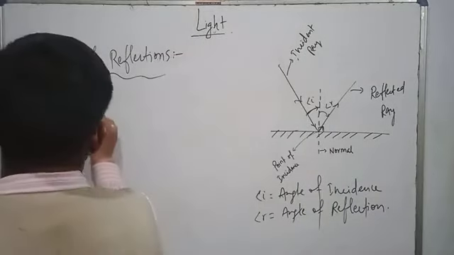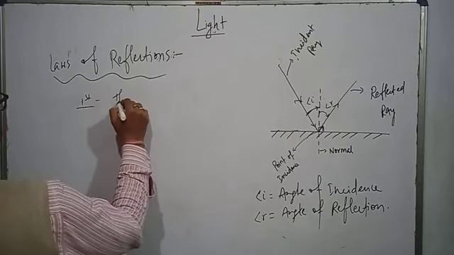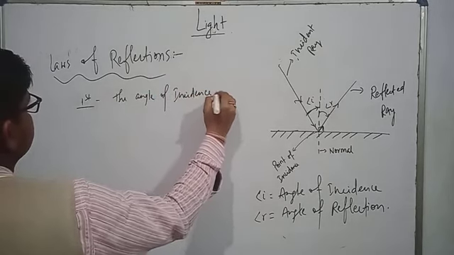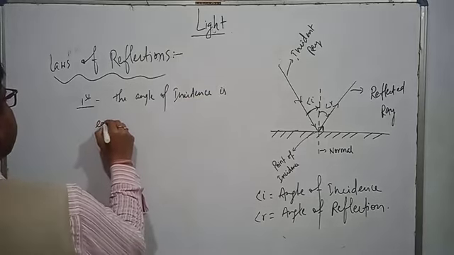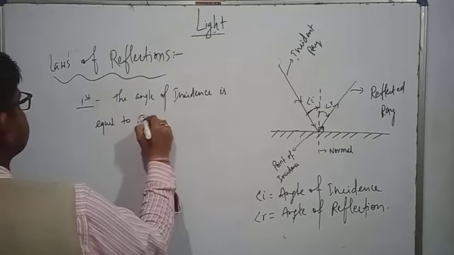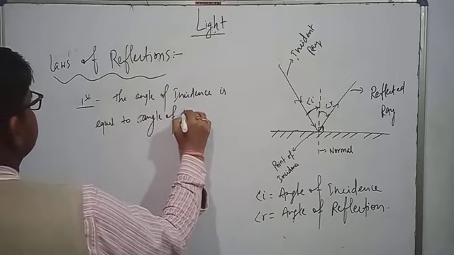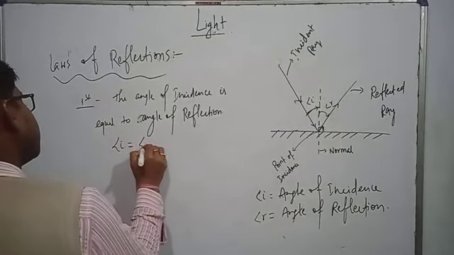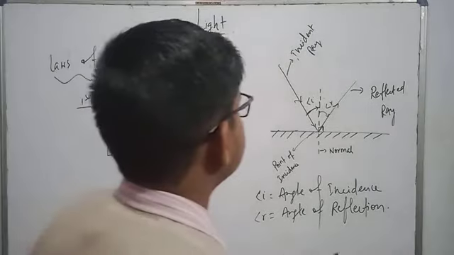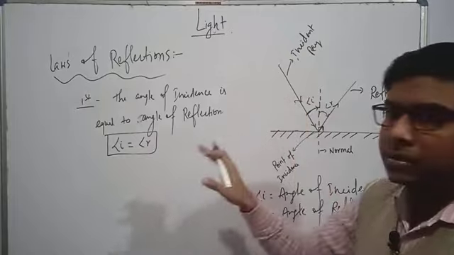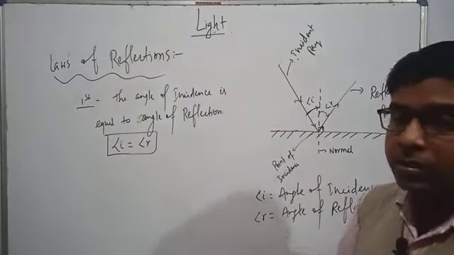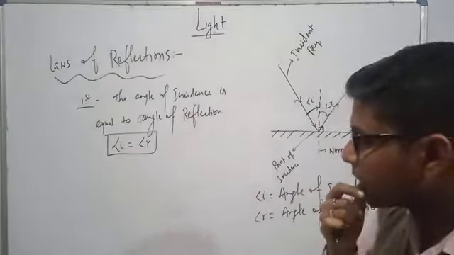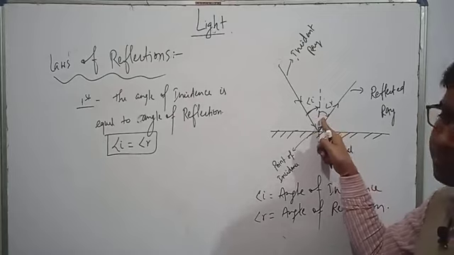So the laws of reflection. The first law says the angle of incidence is equal to the angle of reflection. That means angle I is equal to angle R. This is a very basic law. Laws of reflection always hold true for regular reflection. If there is a regular reflection, then only we can apply the laws of reflection.